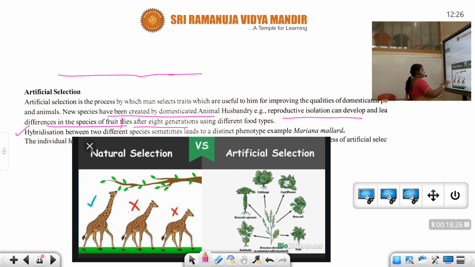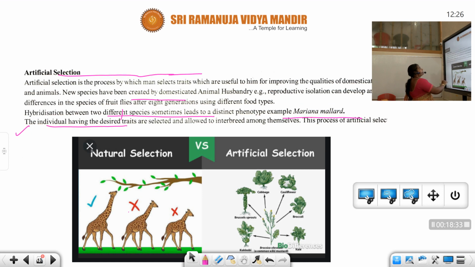Here, hybridization between two different species sometimes leads to a distinct phenotype. Example, marmalade. And the individuals having the desired traits are selected and allowed to interbreed among themselves. This process is nothing but artificial selection.